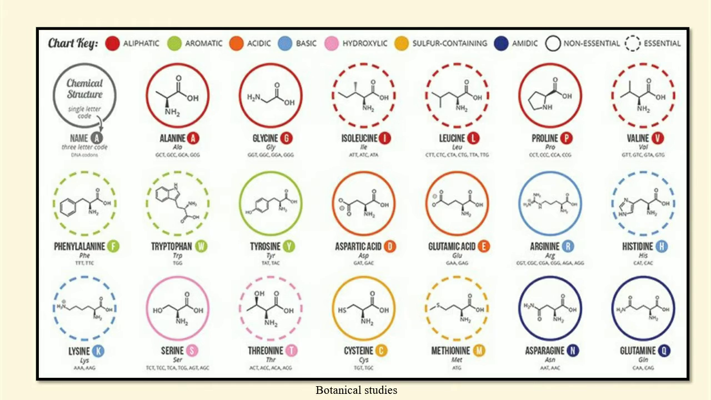This is the chart which represents the structure of amino acids as well as the classification of amino acids. The red color indicates aliphatic amino acids, the green color indicates aromatic amino acids, the orange color indicates acidic amino acids, the blue color indicates basic amino acids, the pink color indicates hydroxylic amino acids, the yellow color indicates sulfur containing amino acids, the dark blue color indicates amino acids. The continuous circle indicates non-essential amino acids, while the dotted circle indicates essential amino acids.